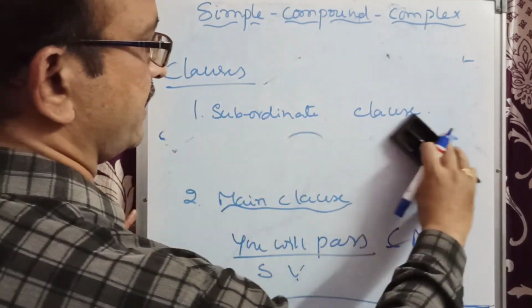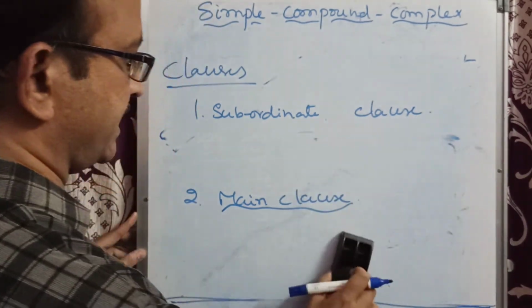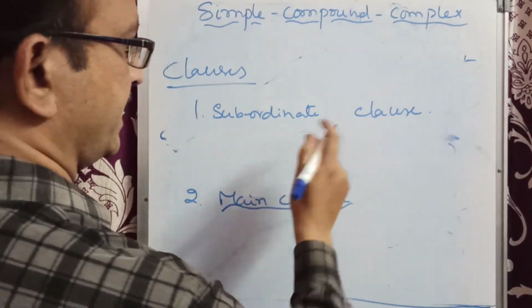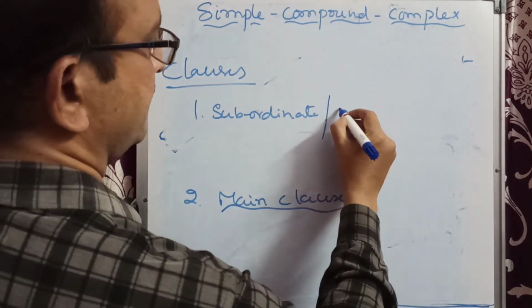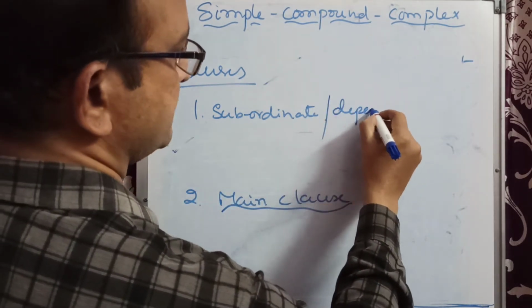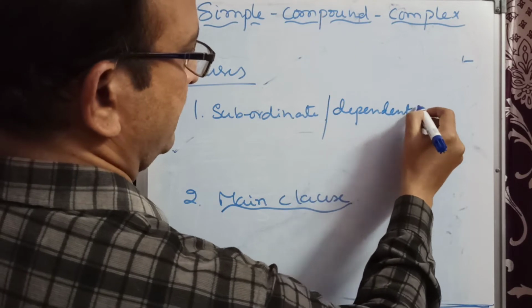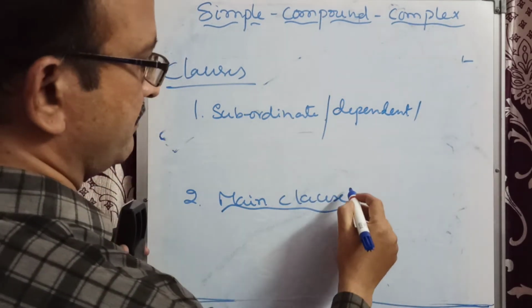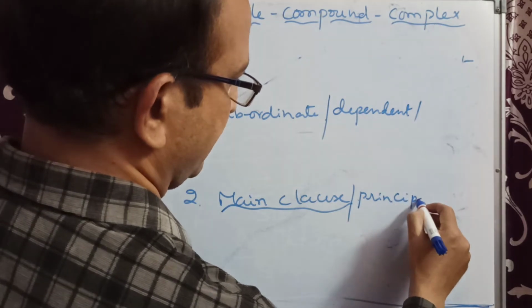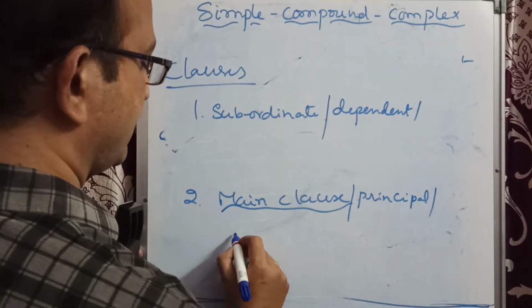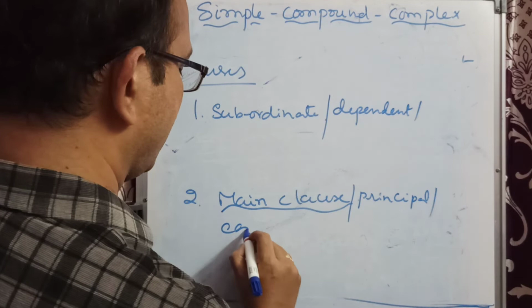What other names can we call these clauses? The subordinate clause can be called a dependent clause or incomplete clause. The main clause can be called a principal clause or complete clause.